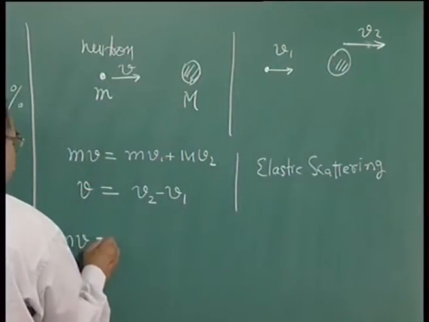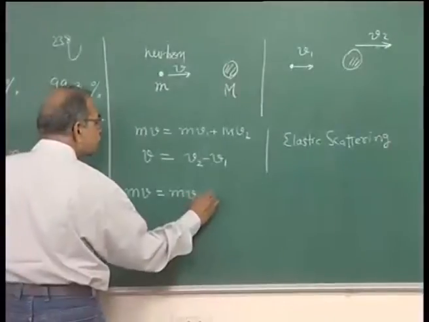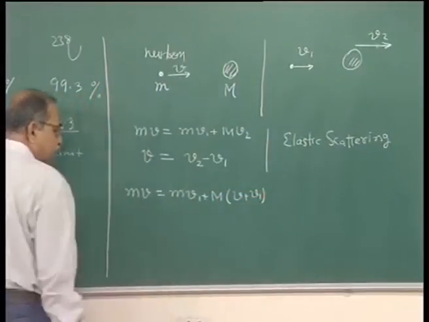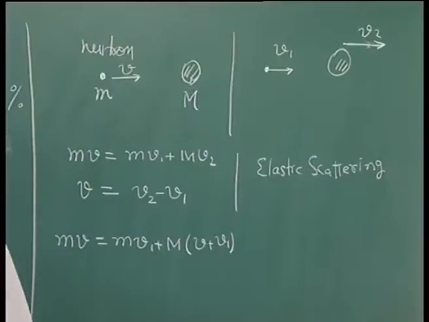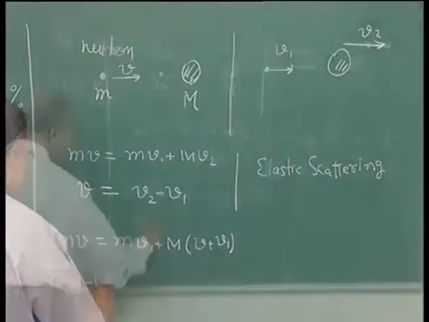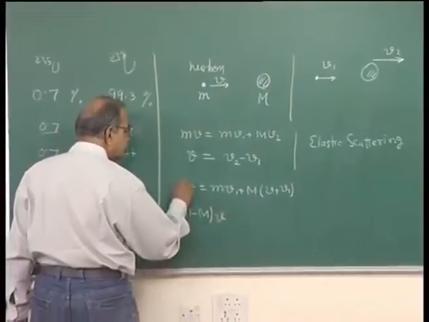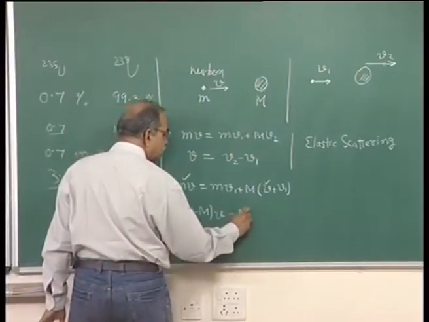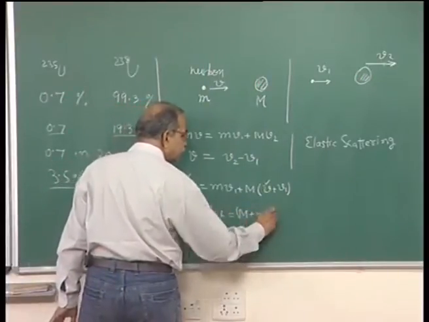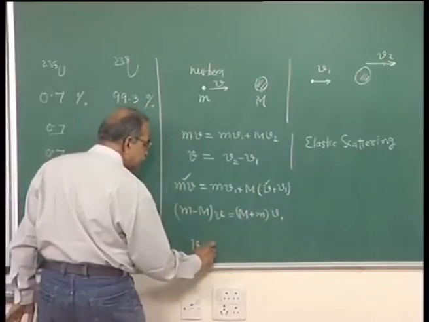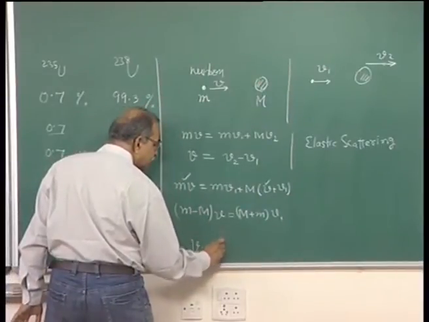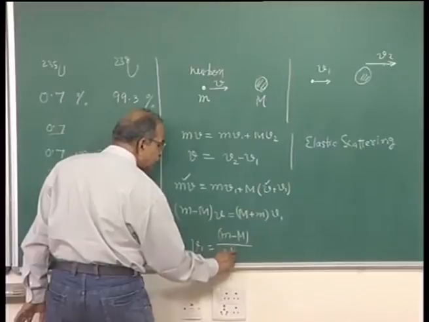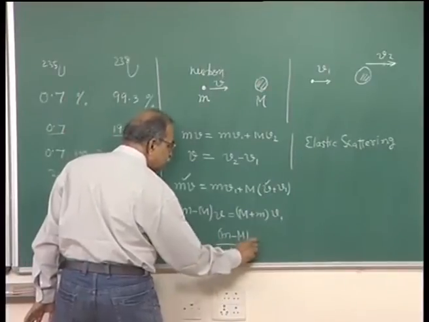So, mv is equal to small m V1 plus capital M V2, and V2 is V plus V1. So, V plus V1, and collect V1 on one side and other things on the other side. So, small m minus capital M into V, I have taken this term, is equal to small m plus capital M times V1, and hence V1 is equal to small m minus capital M divided by small m plus capital M into V.